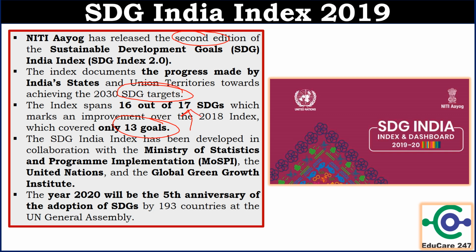The index has been developed in collaboration with the Ministry of Statistics and Programme Implementation, the United Nations and the Global Green Growth Institute. So this institute is also very important, as it helped in the development of this index. 2020 will be the 5th anniversary of the adoption of the Sustainable Development Goals. So this fact is also very important.